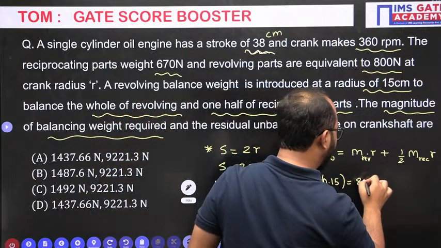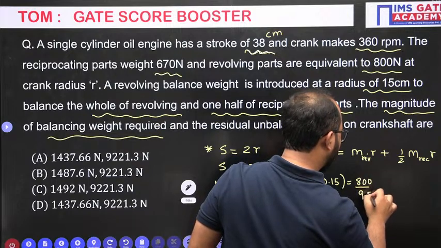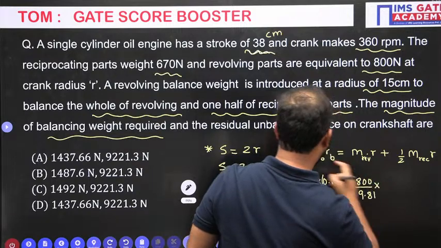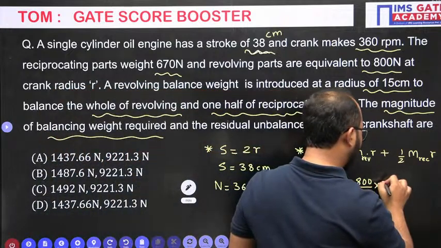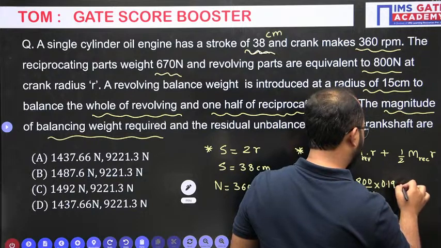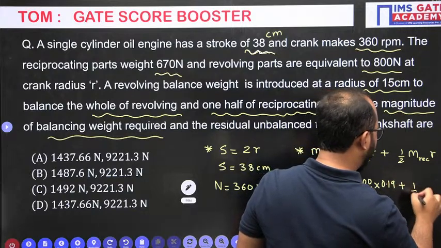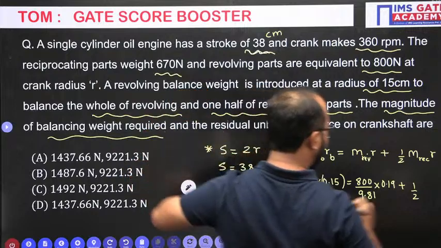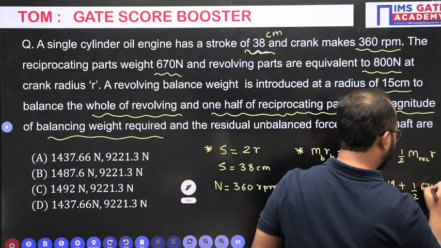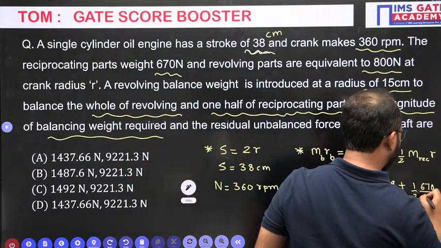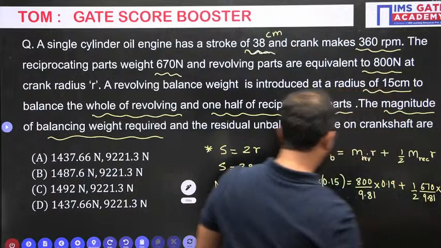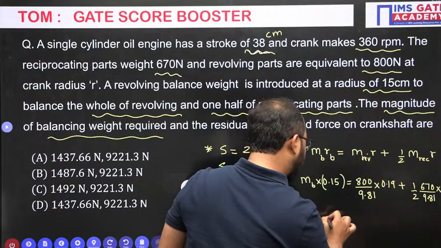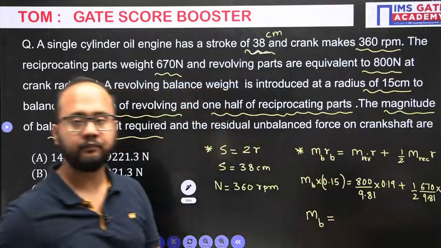So 800 divided by 9.81 into the crank radius, half of 38, which is 19, so 0.19. Plus half the mass of reciprocating, 670 divided by 9.81, multiplied by R, that is 0.19. So from here the balancing mass required you will be able to calculate directly.